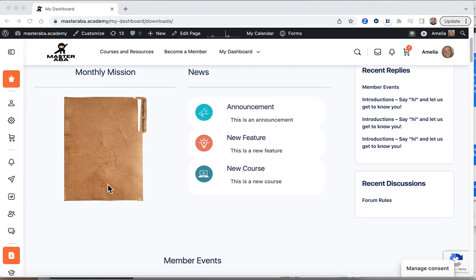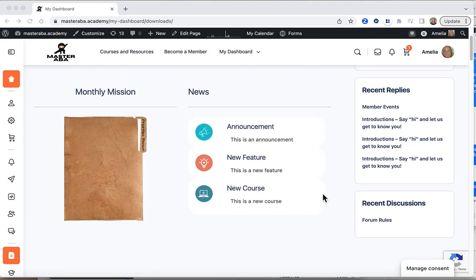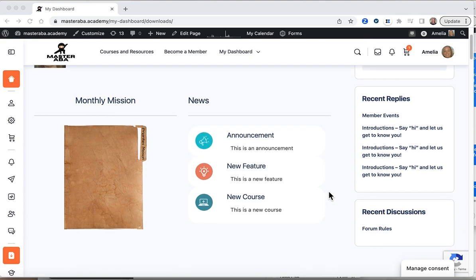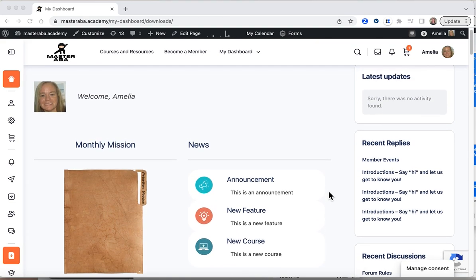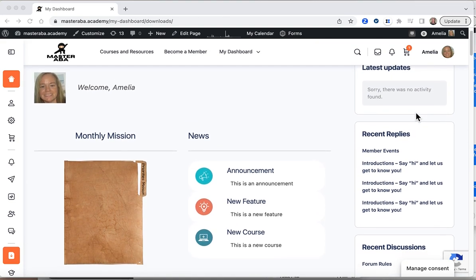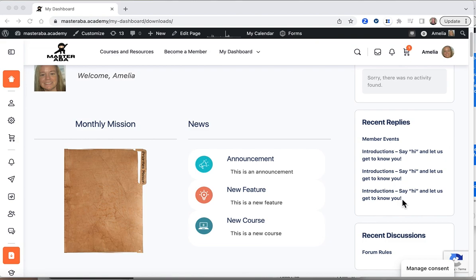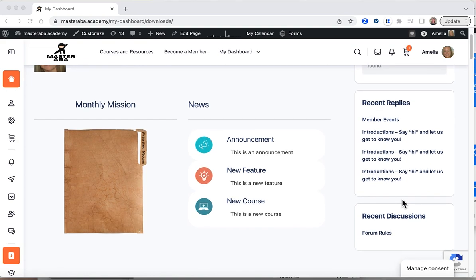Every month we're going to offer a monthly mission, and you can just click on that and you can see what that mission is for the month. This is where you're going to have all of your news announcements, any new course releases, new features, any latest updates, and also access to the current forums in your member forum.